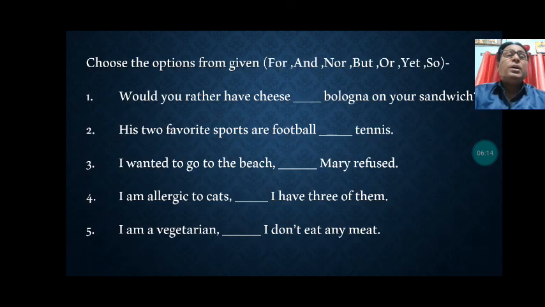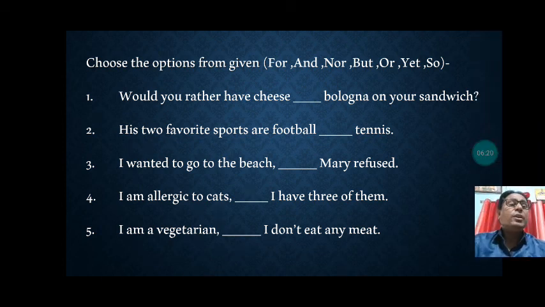Now I have given you an exercise so that you can do it in your copy. Choose the options from those given in the bracket: for, and, nor, but, or, yet, so. There are more conjunctions in the bracket than the blanks in the exercise, so just choose whichever you need to fill in each blank.